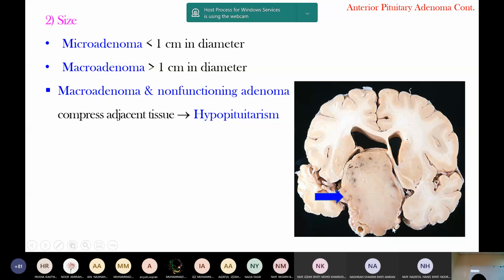Here you see this is a pituitary adenoma. This pituitary adenoma presses on the normal adjacent tissue, so the normal adjacent tissue becomes atrophic. It leads to hypopituitarism. And then here this is the brain. The brain is in a confined space, right? It is covered by the skull. So when there is a tumor, it increases intracranial pressure.